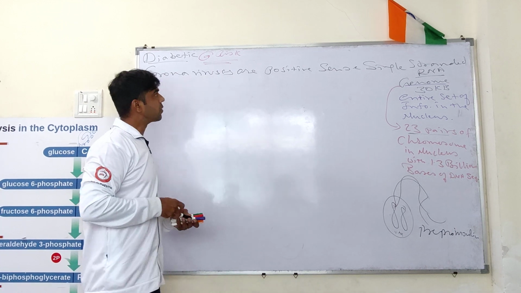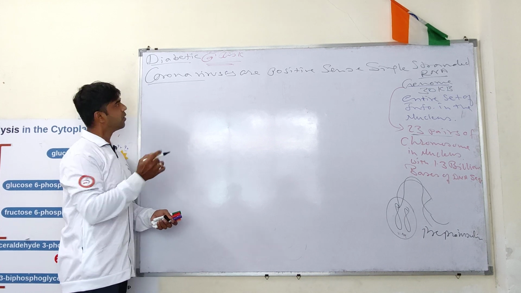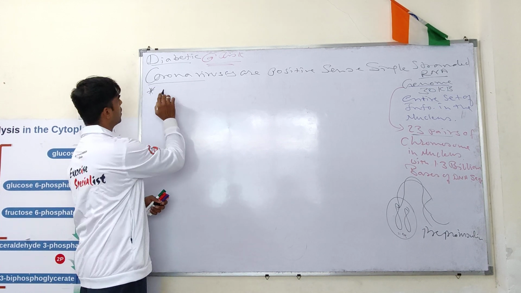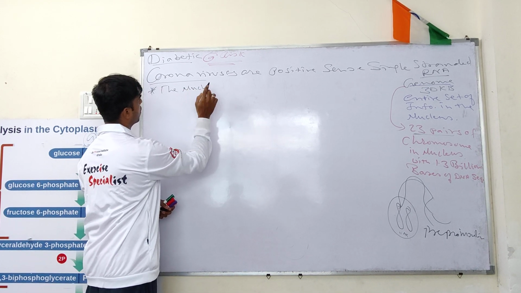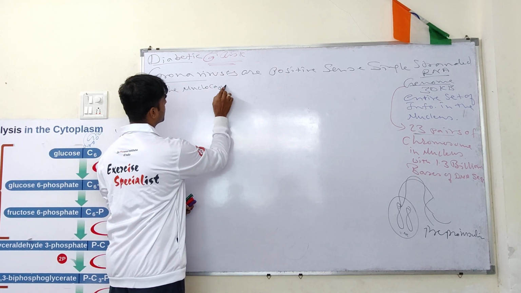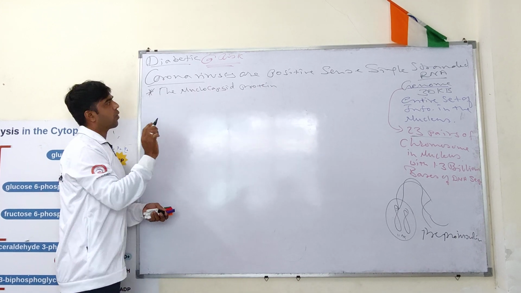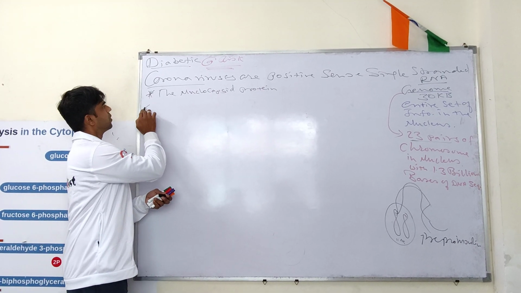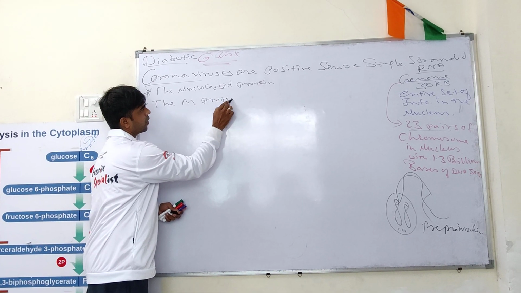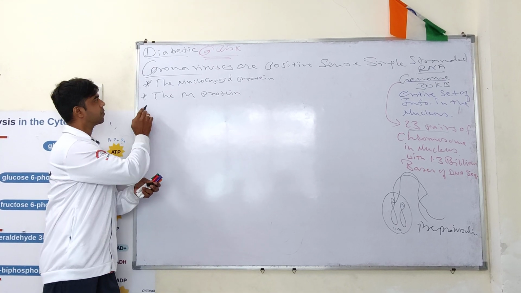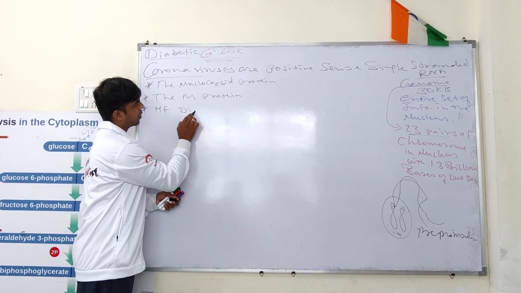Okay. Now, coronaviruses are formed by the nucleocapsid protein, the M protein, messenger protein, then the HE dimers.